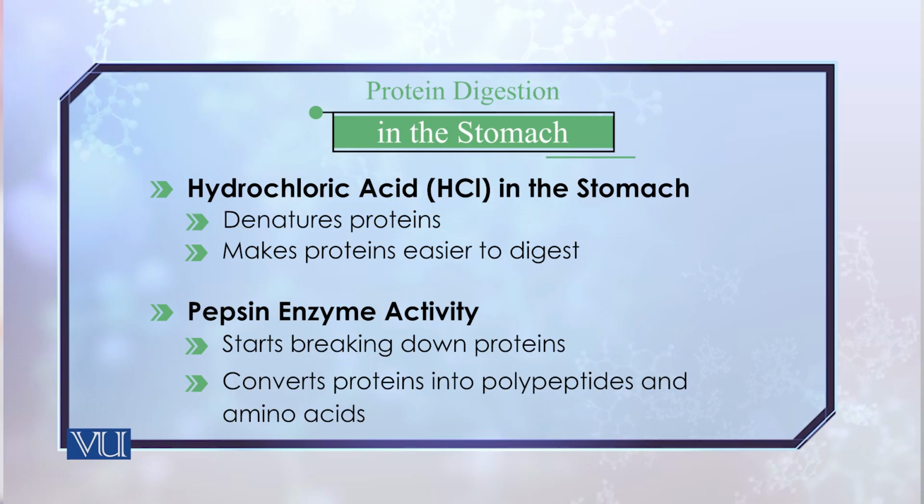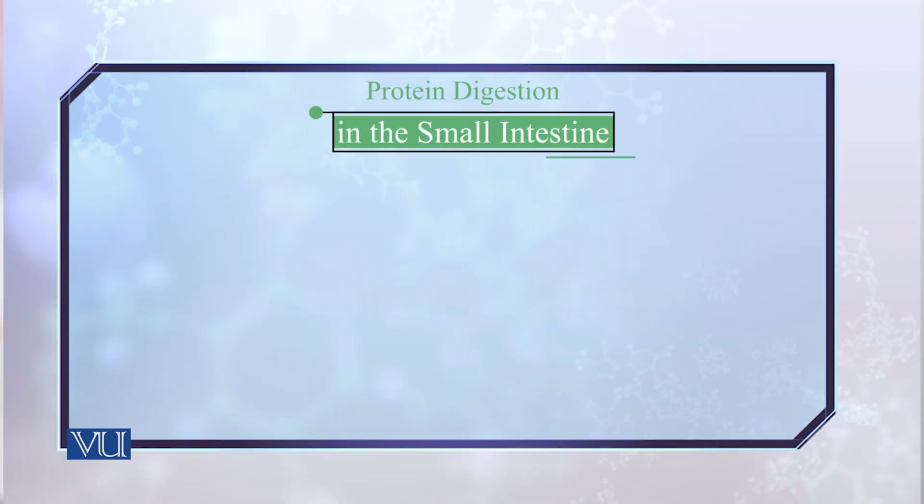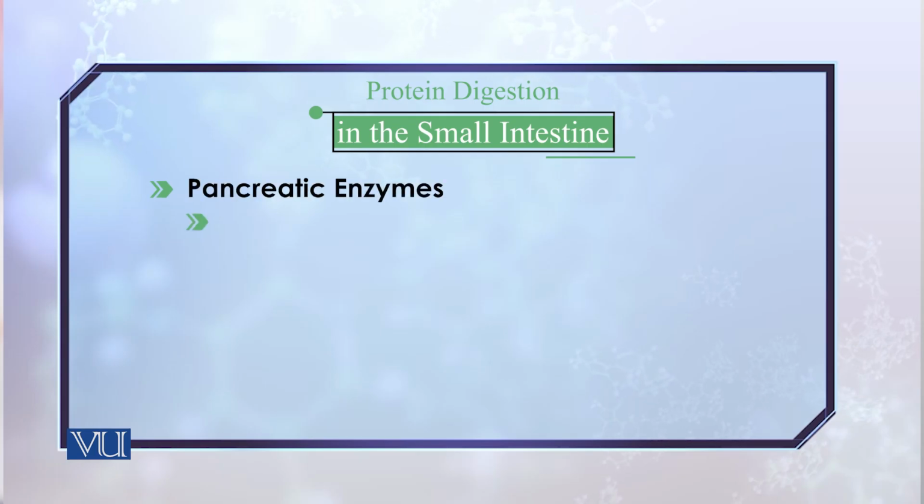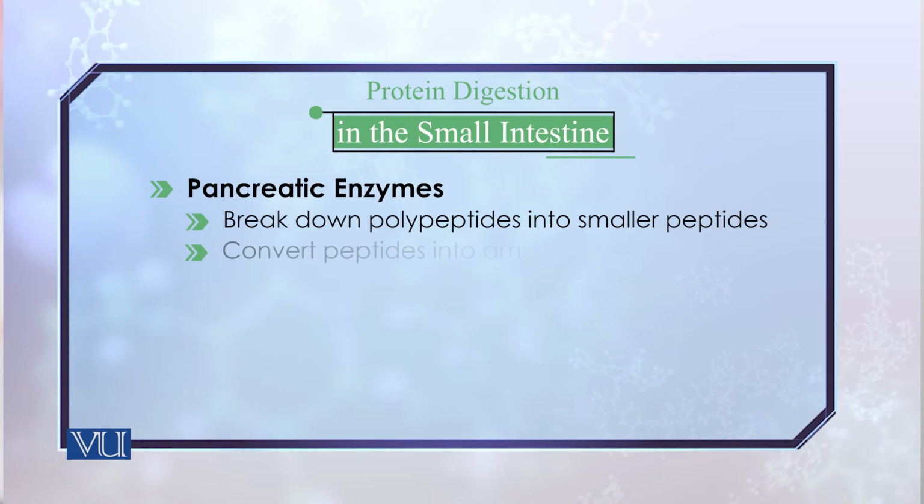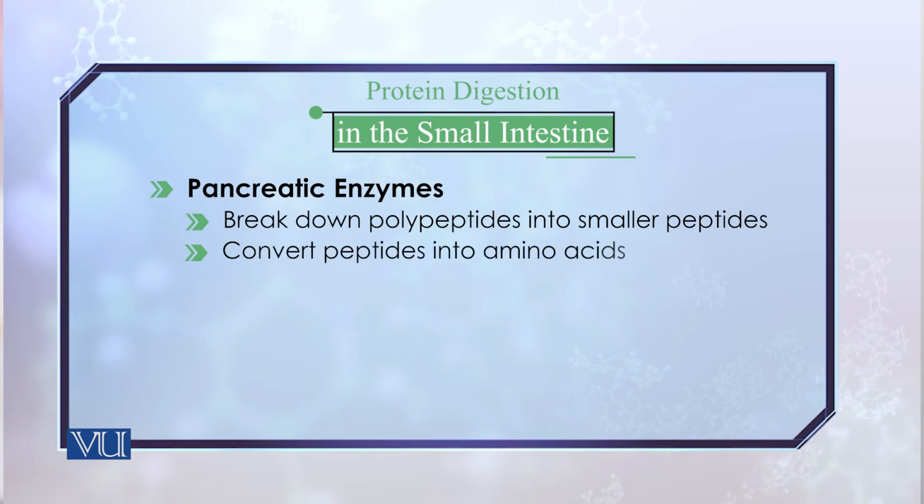Then a major portion of protein digestion takes place in the small intestine under the action of the pancreatic enzymes. They break down proteins into smaller parts, which may be smaller peptides containing peptide bonds, or amino acids. So, a major portion of protein digestion takes place in the intestine under the action of pancreatic enzymes, which divide proteins into smaller polypeptides, peptides, and amino acids.